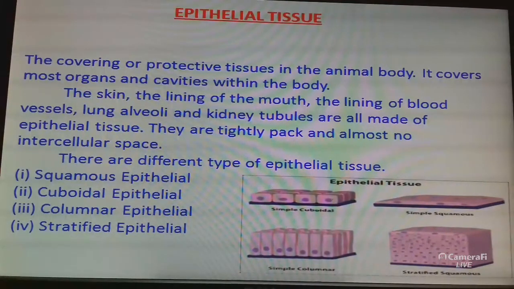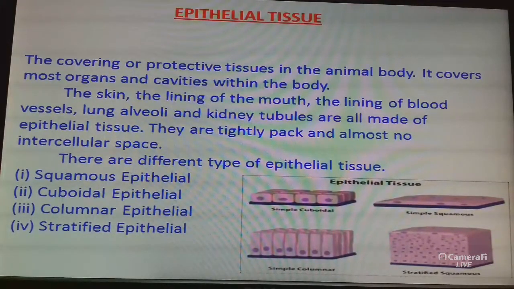As these are the covering or protective tissue in the animal body, and cover most organs and cavities within the body, and the cells of this tissue are tightly packed and form a continuous sheet with no intercellular space, anything entering or leaving the body must cross at least one layer of the epithelium.